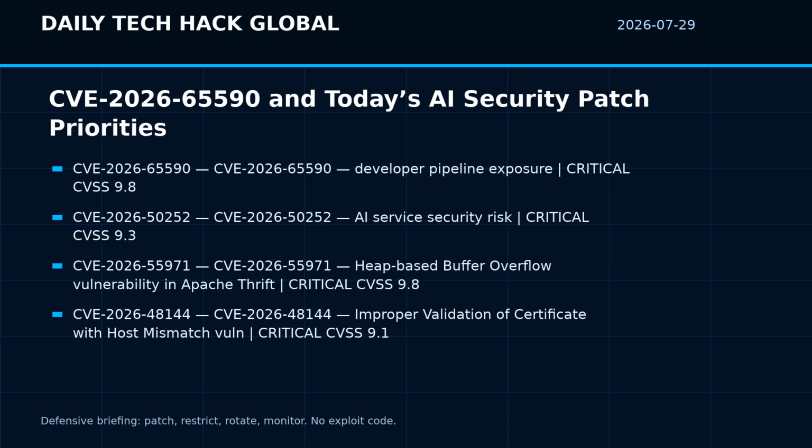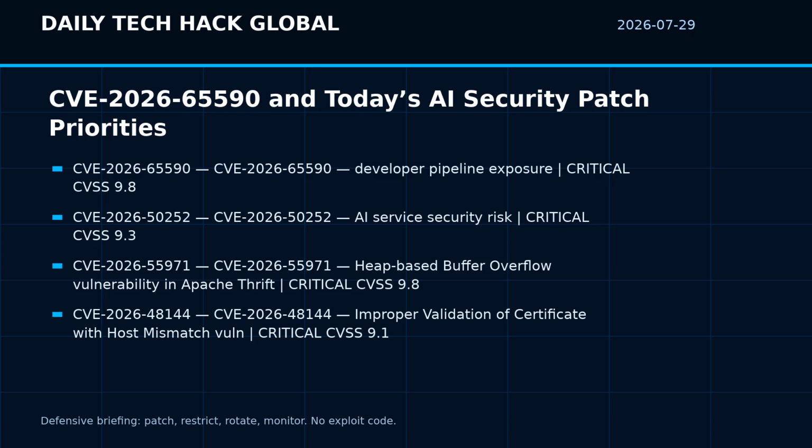Third, review service accounts, API keys, pod identities, OAuth apps, and tool credentials that could be reused if the affected system was compromised. Fourth, add monitoring around unusual admin actions, image pulls, tool calls, authentication failures, and outbound network requests. Fifth, document what was patched and what was deferred so tomorrow's team can audit the risk instead of rediscovering it.